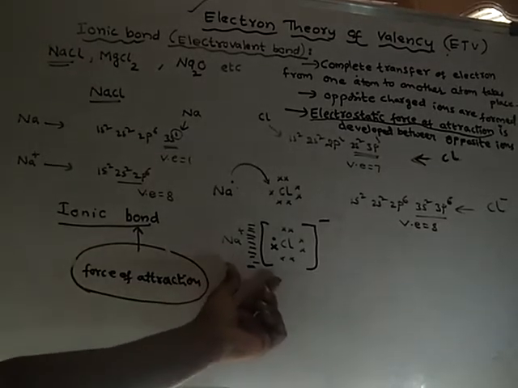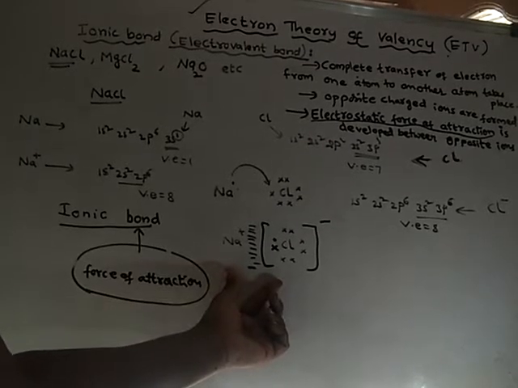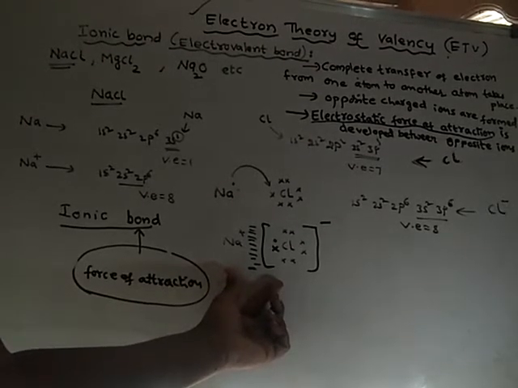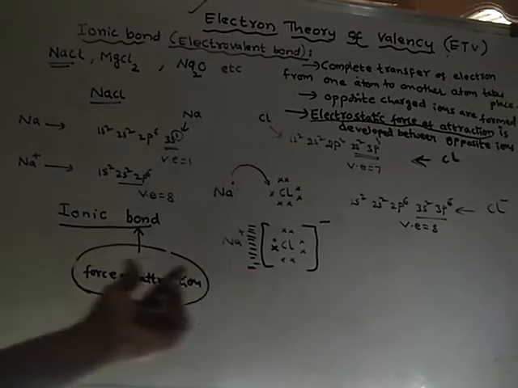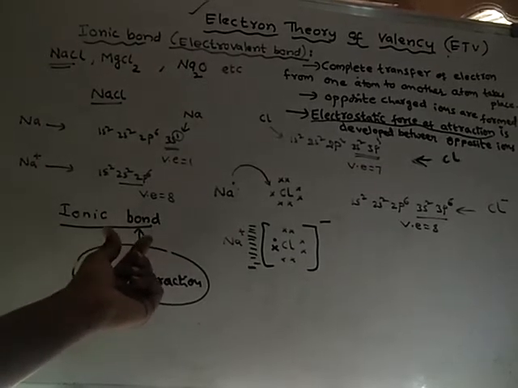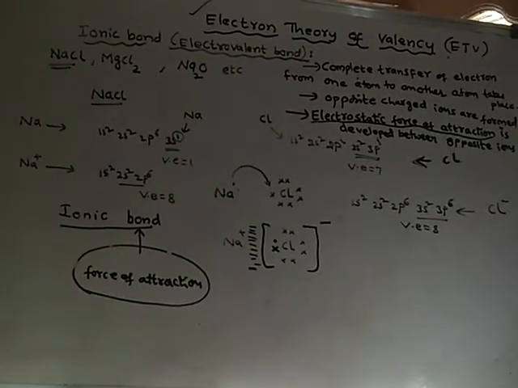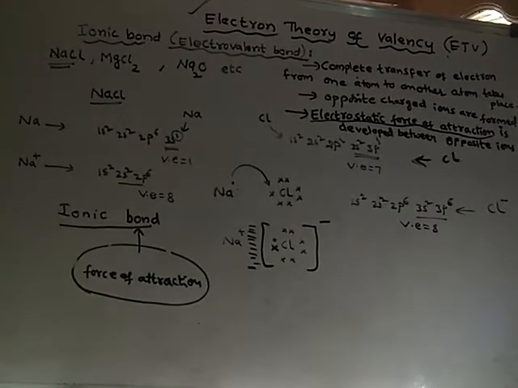So when the force of attraction is developed between oppositely charged ions, such a type of bond is given a name known as ionic bond. Bond means force of attraction, between what? Between ions. Hence it is said to be ionic bond. Okay, in this way ionic bond is formed.